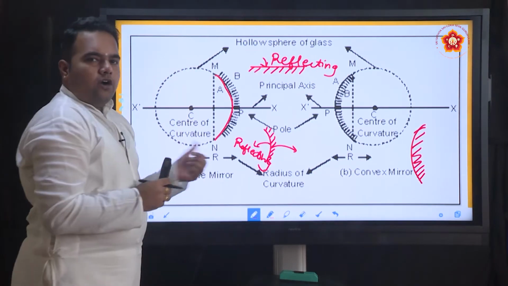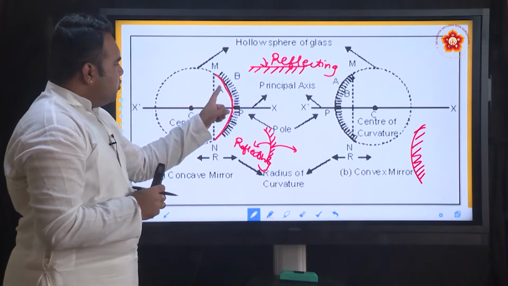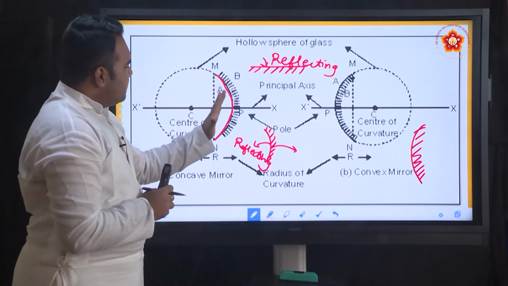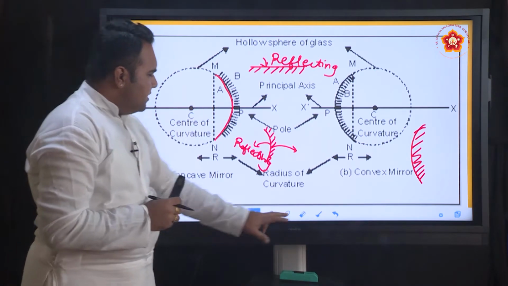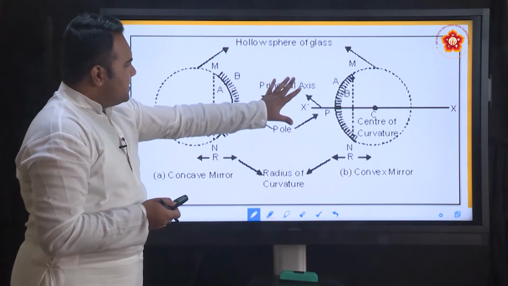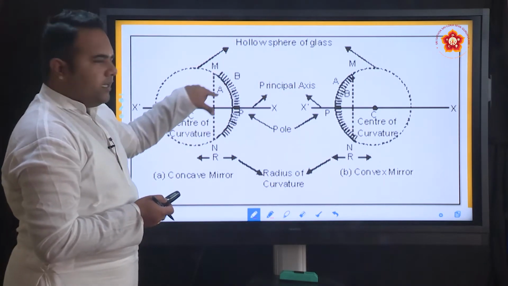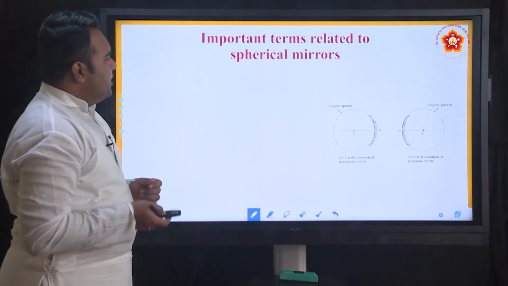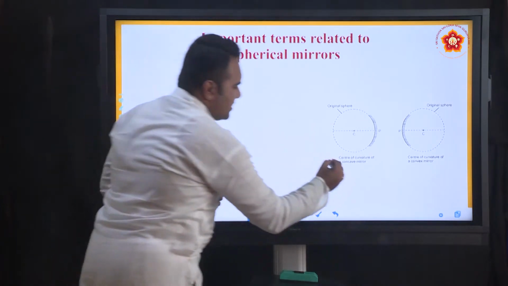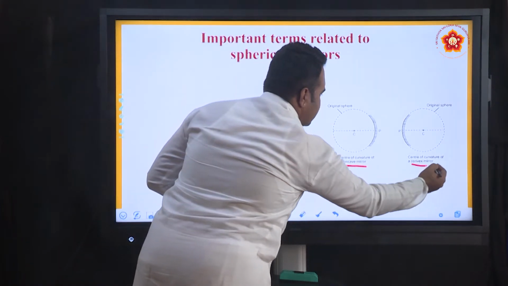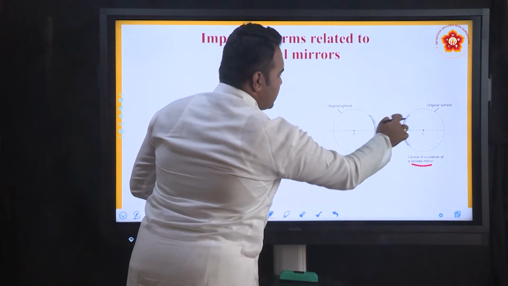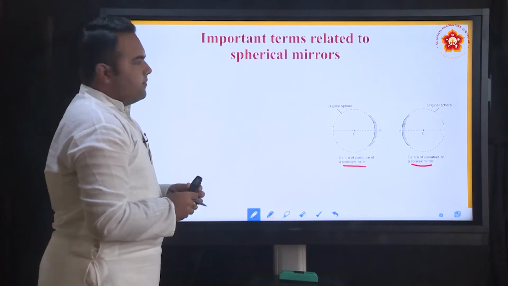So whenever we draw a concave mirror or a convex mirror, we need to shade it to show which side is reflecting, so that we will be able to distinguish one side is reflecting, one side is non-reflecting. These are the different parts of the concave mirror and convex mirror, which we will be coming to slowly. Now you will be able to make out this is a concave mirror, this is a convex mirror. Reflection is happening inside in one, and reflection is happening outside on the outer surface in the other.